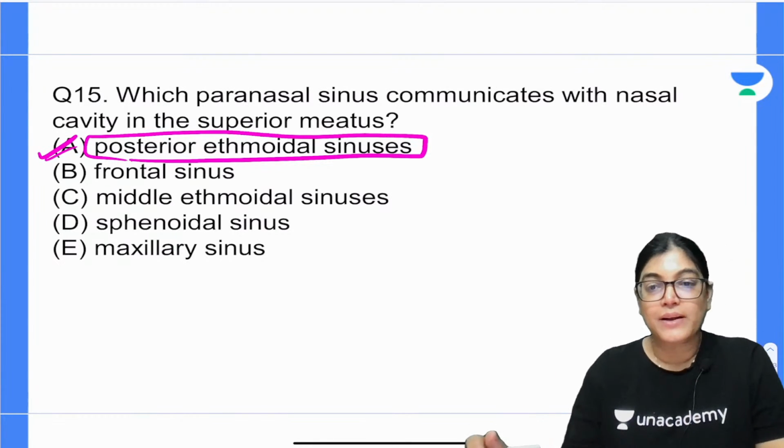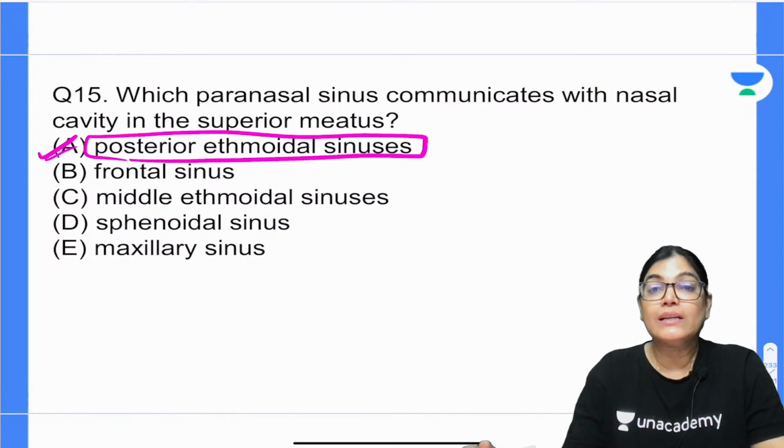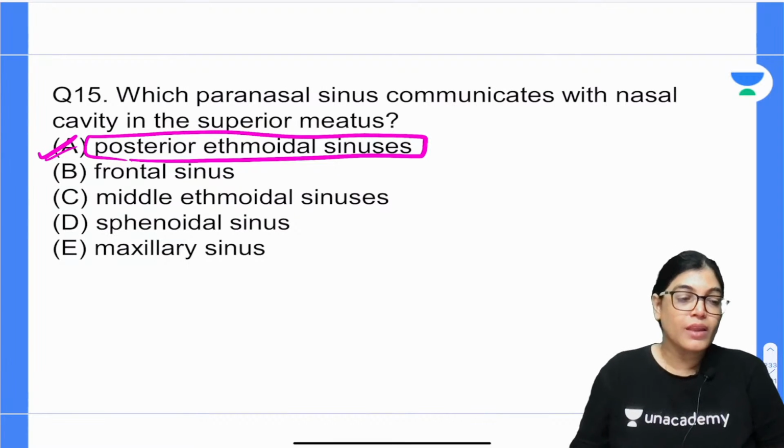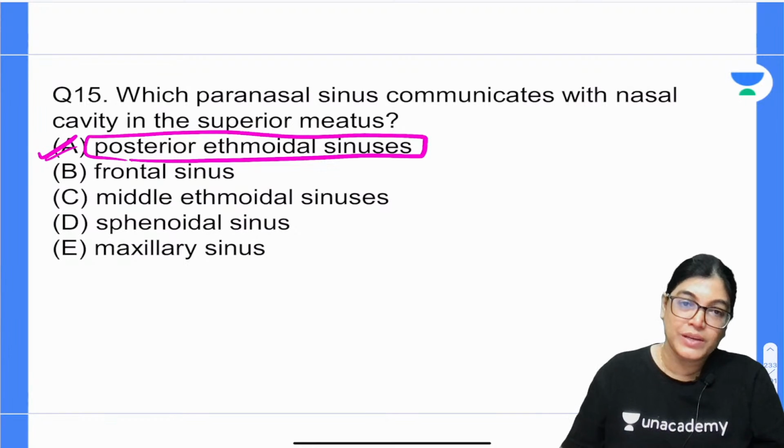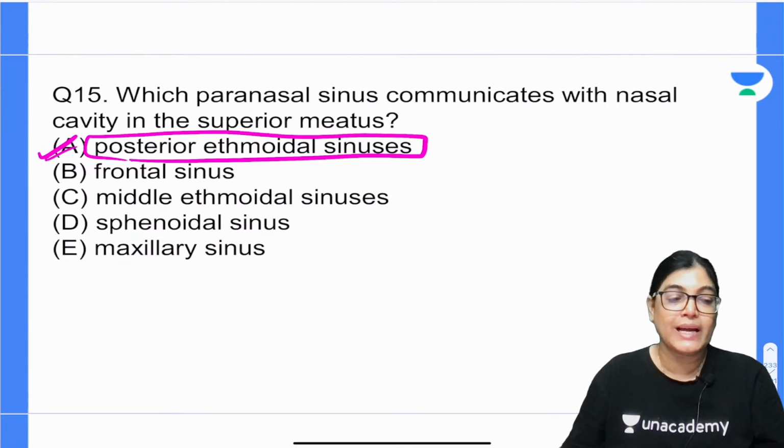I would like to show you a diagram for it, and it is very important that you should know all the sinuses. We know that there is superior meatus, middle meatus, inferior meatus, located in the lateral wall of the nose below the turbinates or conchae. Below superior turbinate is superior meatus, below the middle turbinate is the middle meatus, and below the inferior turbinate is inferior meatus. In these meatuses various sinuses are opening, and it is very important for you to know which sinus is opening in which meatus and what is the location. Above the level of the superior meatus lies sphenoethmoidal recess where the sphenoidal sinus opens.